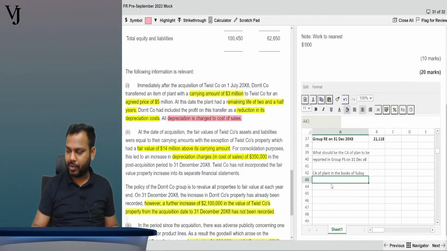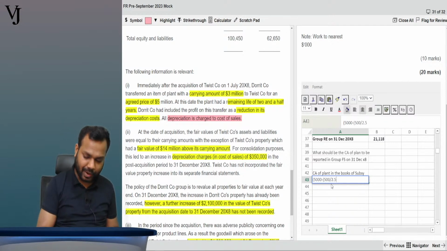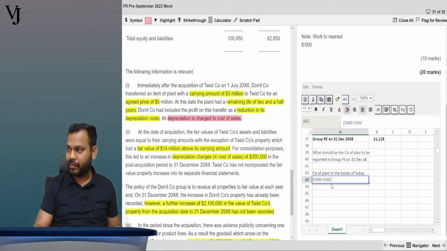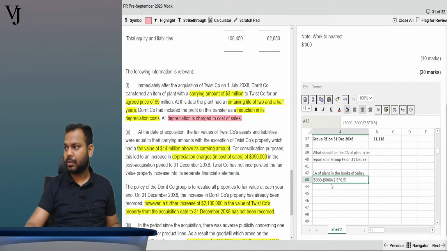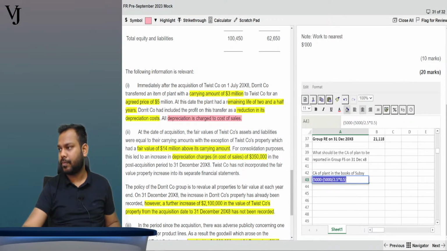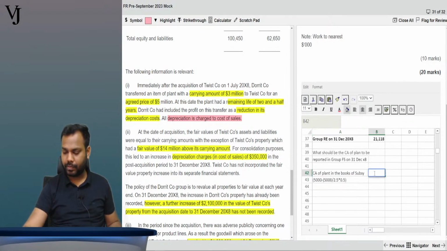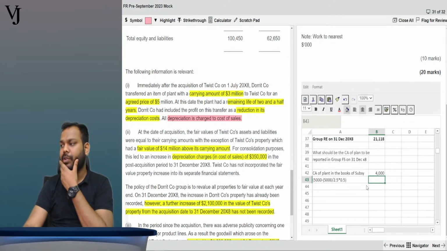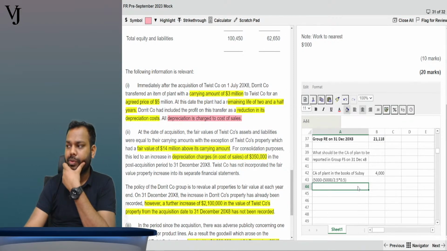So it will be 5,000 minus 5,000 divided by 2.5 years multiplied by 0.5 year. It is 4,000. Tell me yes or no.